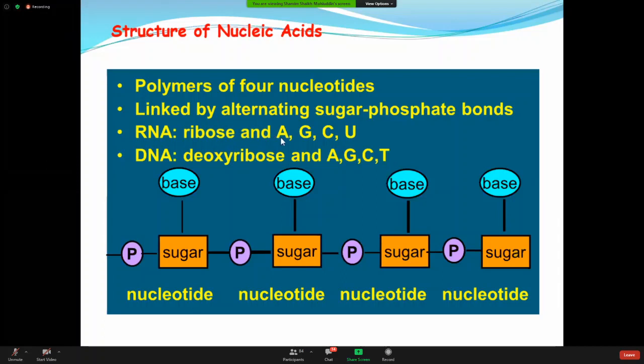The bases will be A, G, C, and U. For the DNA, the sugar is deoxyribose. Bases are A, G, C, and T. So I think this part is clear, everybody. So how you are getting a molecule of nucleic acid. It is just a polymer of nucleotides.